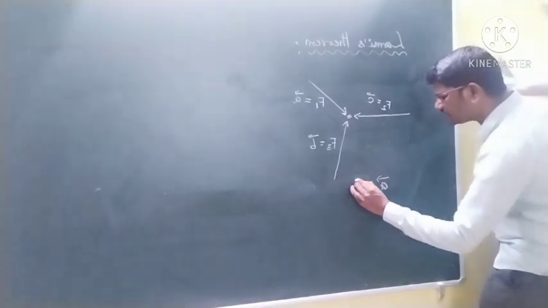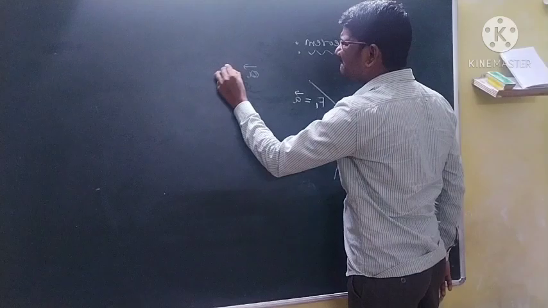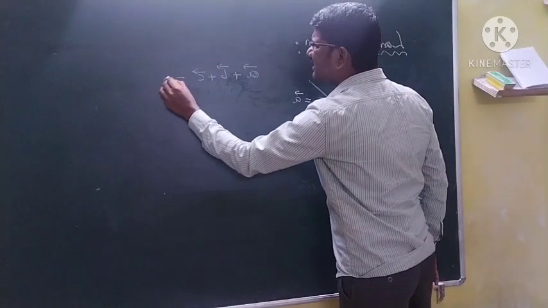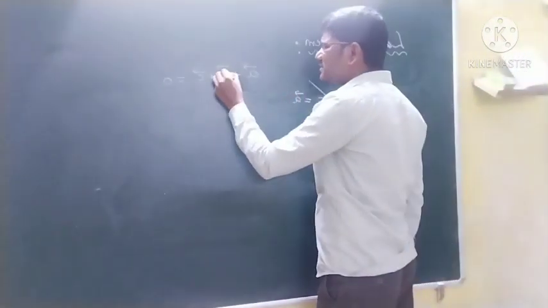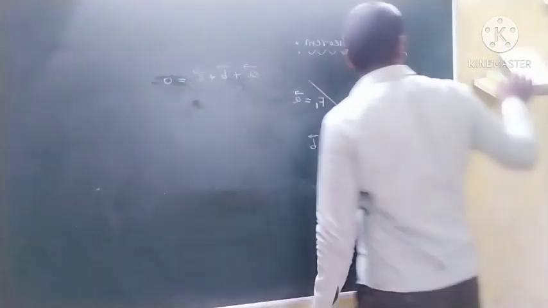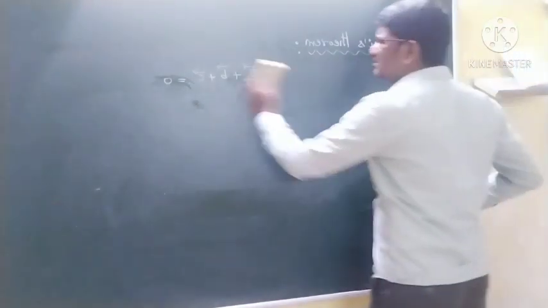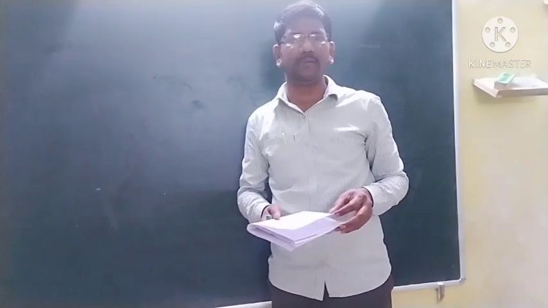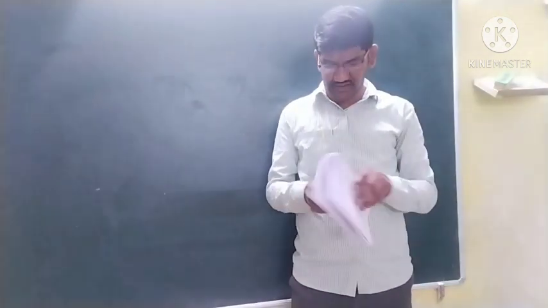A bar plus B bar. If three forces act at a point on the particle and keep the particle in equilibrium, then A bar plus B bar plus C bar must be equal to 0. Okay students, and now I want to discuss some problems based on equilibrium and Lami's theorem.